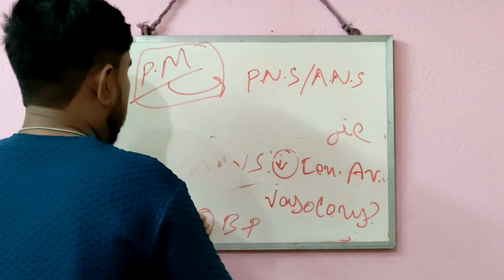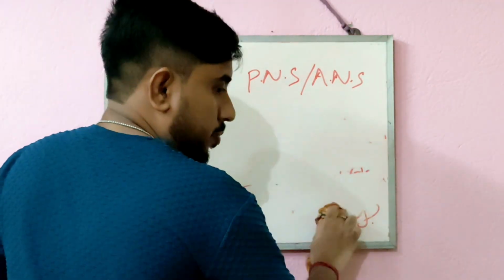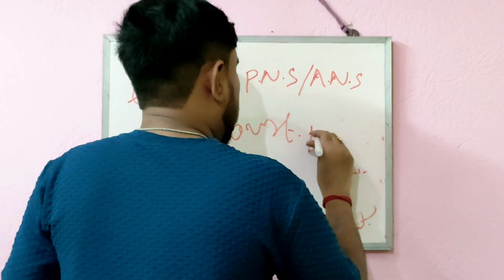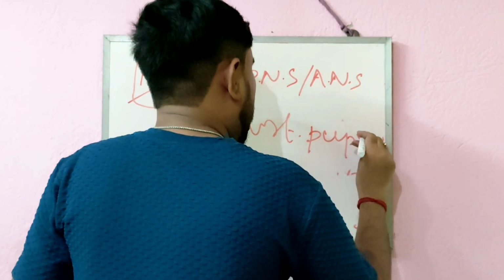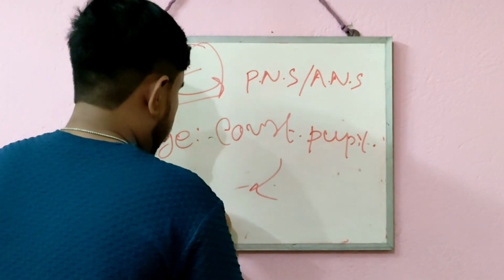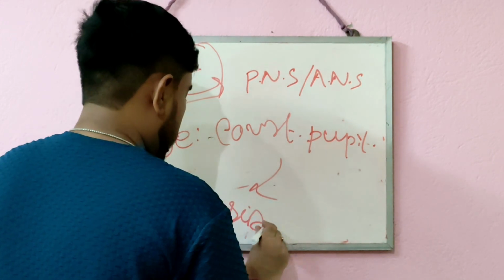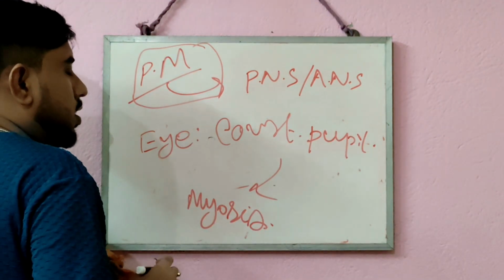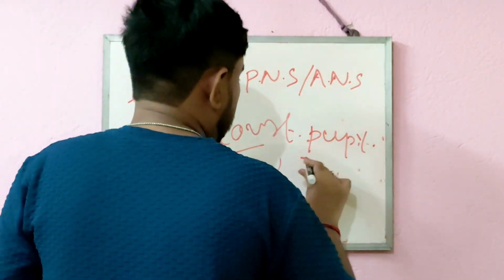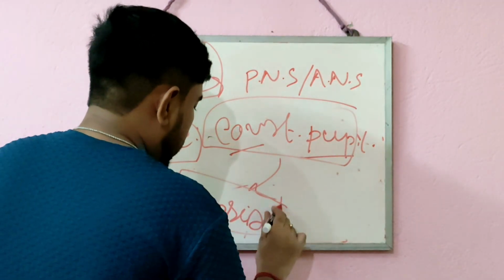The next physiological action shown by the parasympathetic nervous system is on the eye: it constricts the pupil, and that constriction of the pupil is known as meiosis.